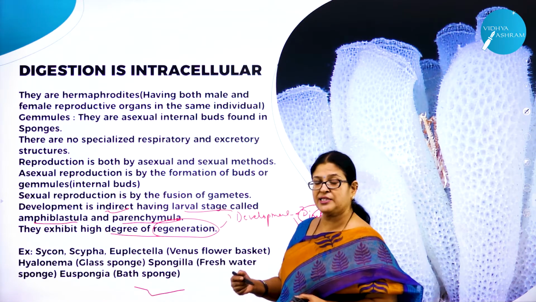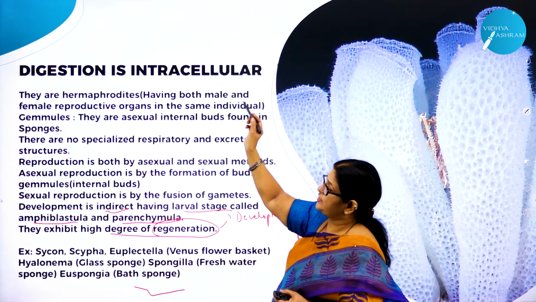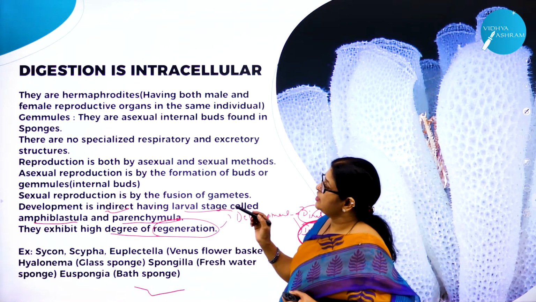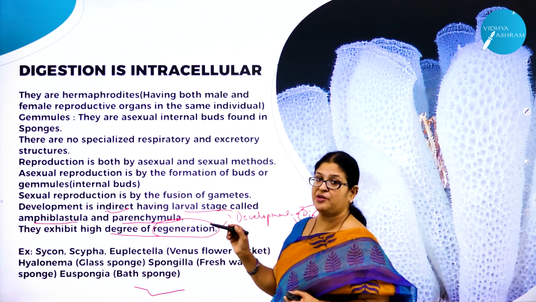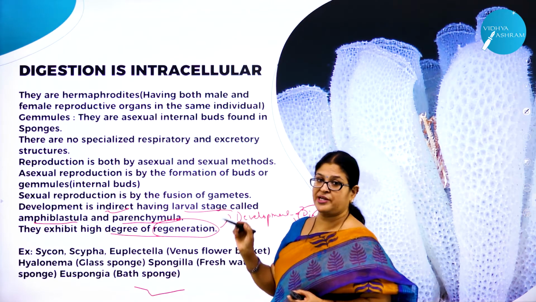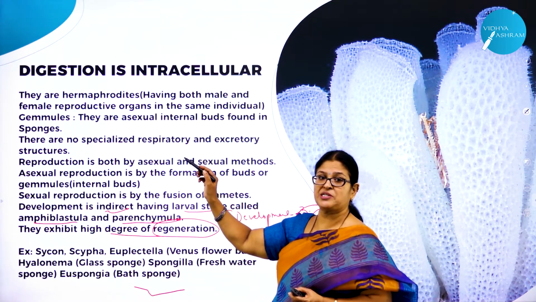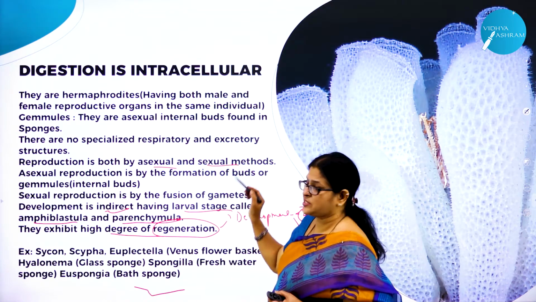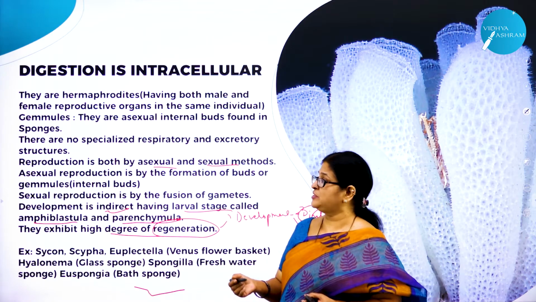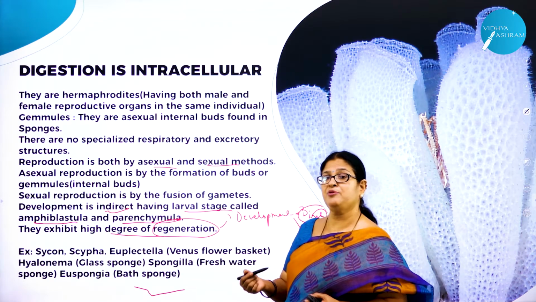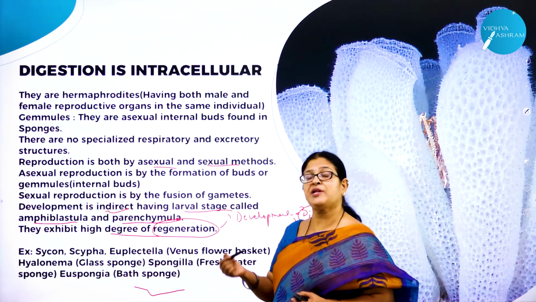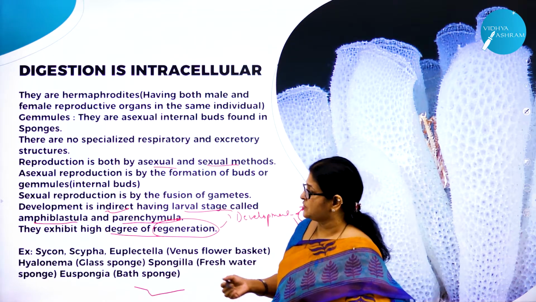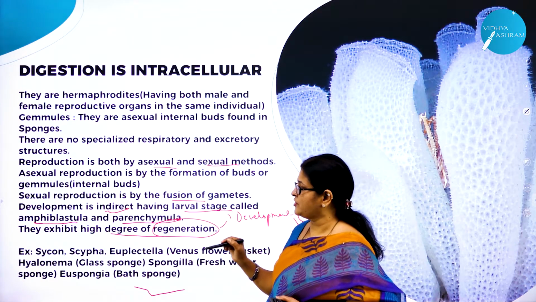So what are the other characteristic features? Digestion is intracellular. Then they are hermaphrodites, having both male and female reproductive organs in the same individual. They have internal buds called gemmules, and there are no specialized respiratory and excretory structures. Reproduction is both by asexual and sexual method. Asexual method is by the process of formation of gemmules. Gemmules are internal buds, which will help the animal to overcome the adverse or unfavorable climatic conditions. Then sexual reproduction is by fusion of gametes.